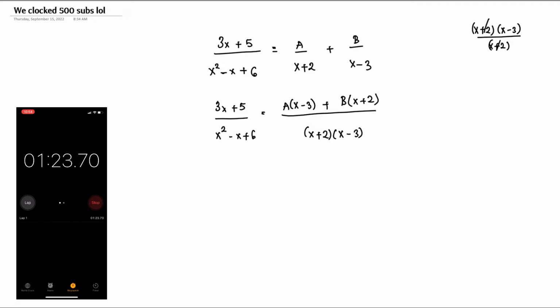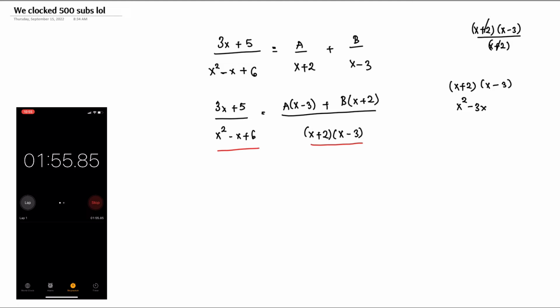So we have two expressions. We have 3x plus 5 divided by x squared minus x plus 6, and on the right hand side we have a into bracket x minus 3 plus b into bracket x plus 2, all divided by x plus 2 and x minus 3. When we expand the bracket x plus 2 times x minus 3, x times x is x squared, x times minus 3 is minus 3x.